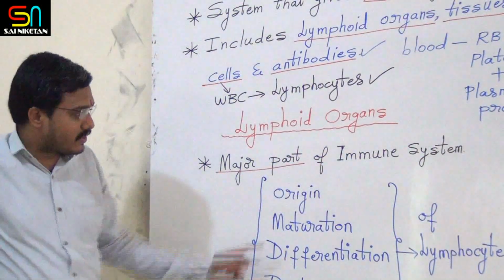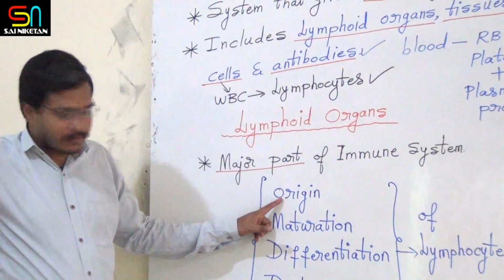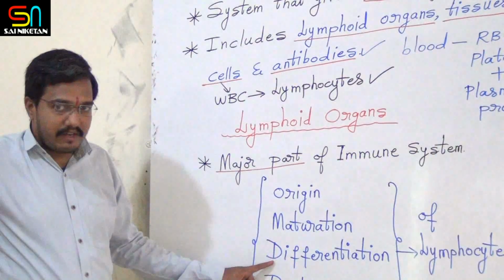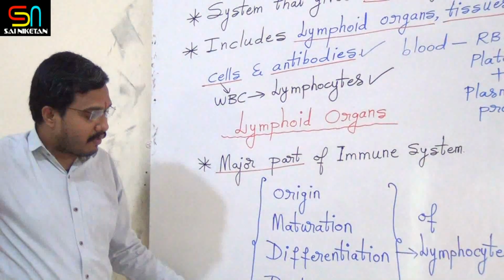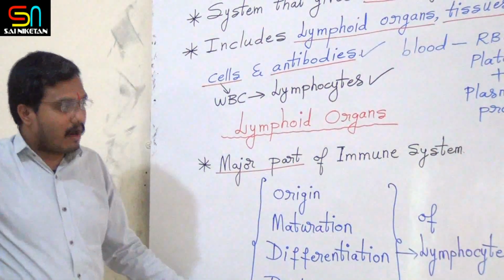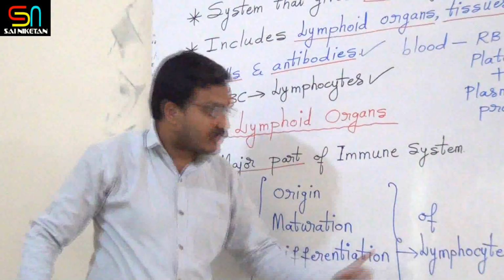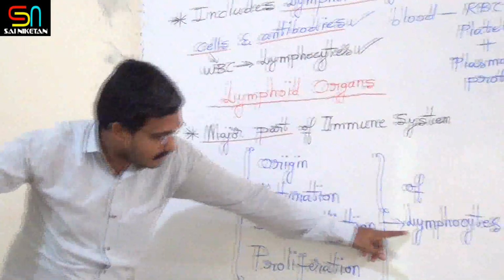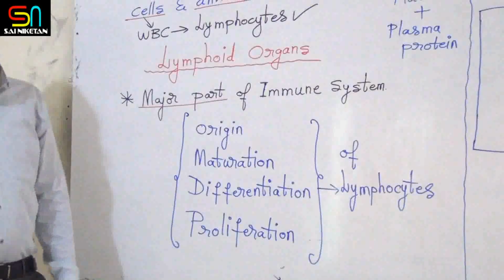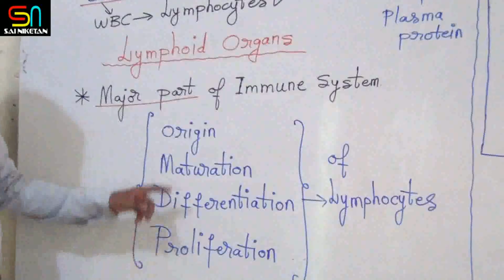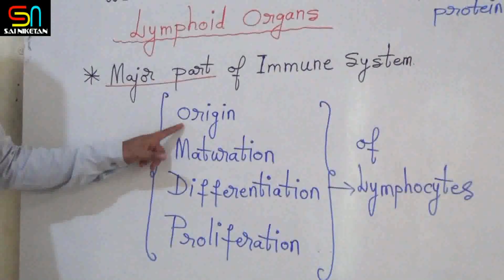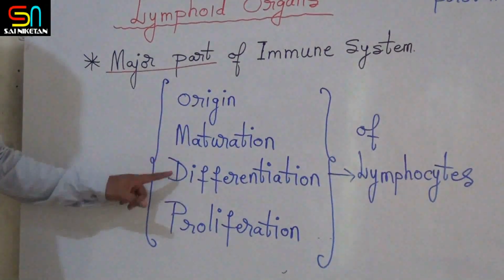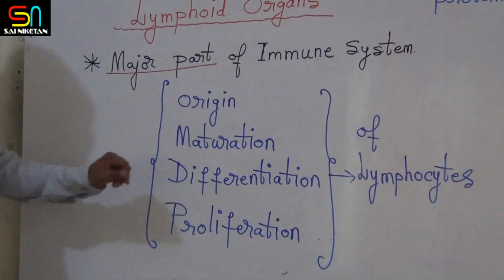Number 1 is origin, number 2 maturation, number 3 differentiation, number 4 proliferation of lymphocytes. Here the main person is lymphocytes. In lymphoid organs, lymphocytes origin agutte, maturation agutte, then differentiation agutte.